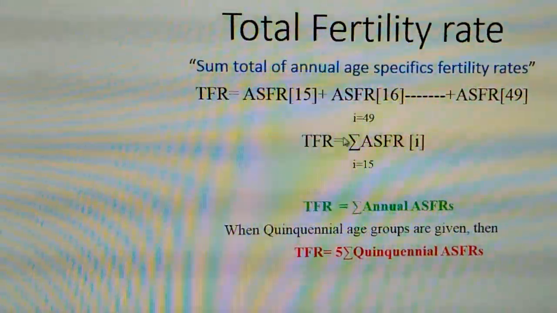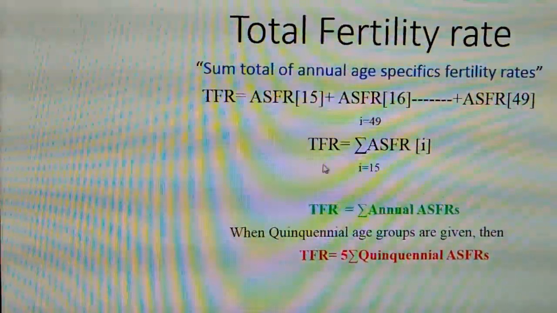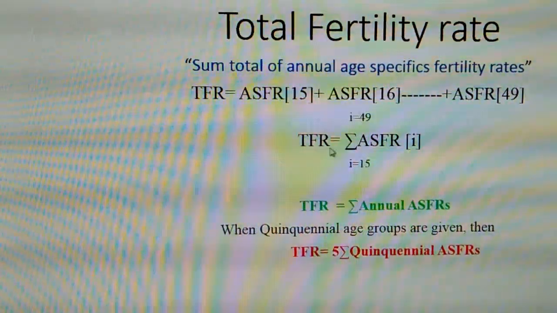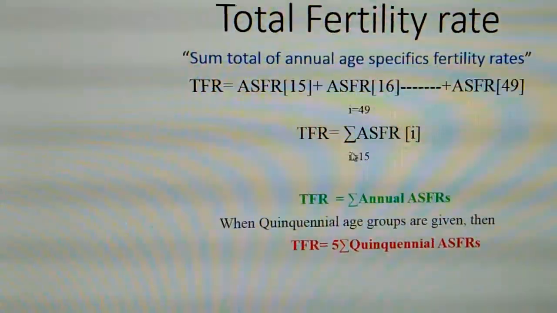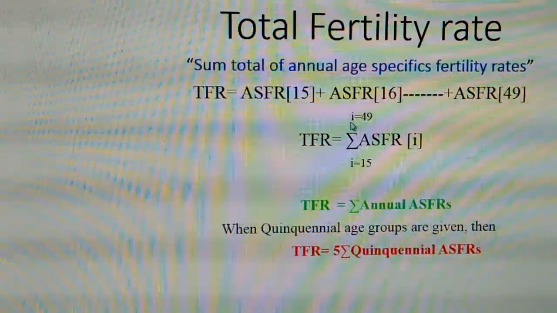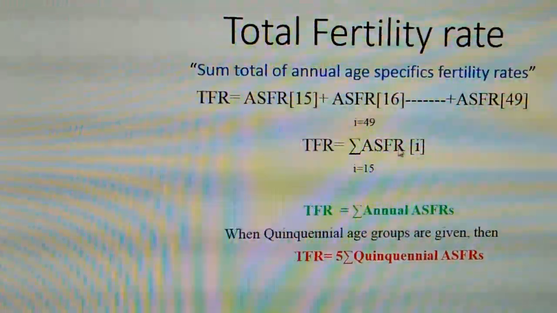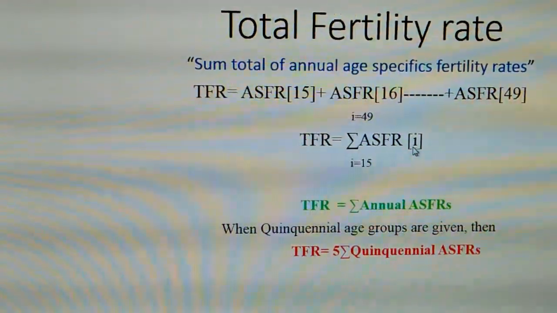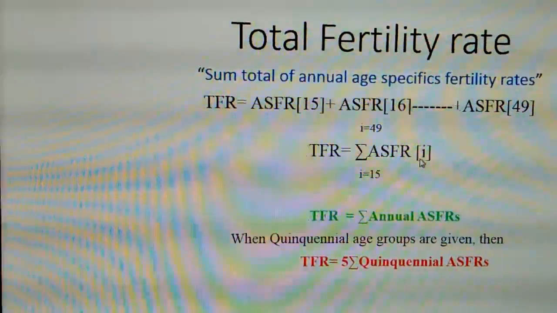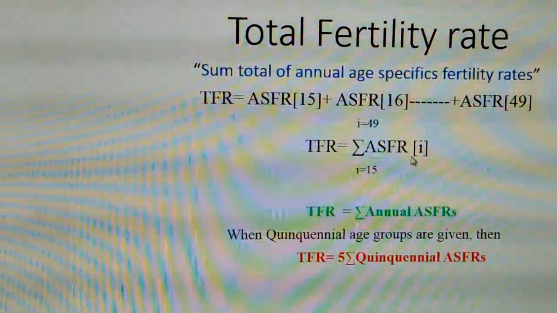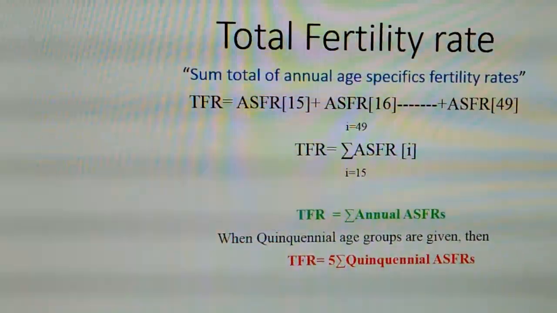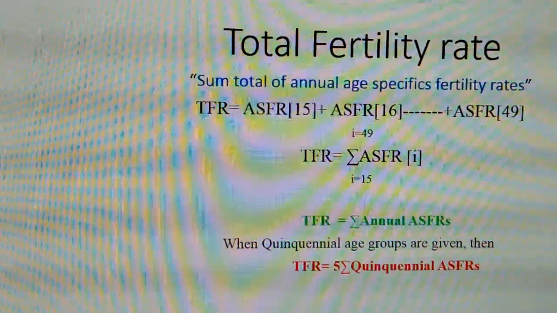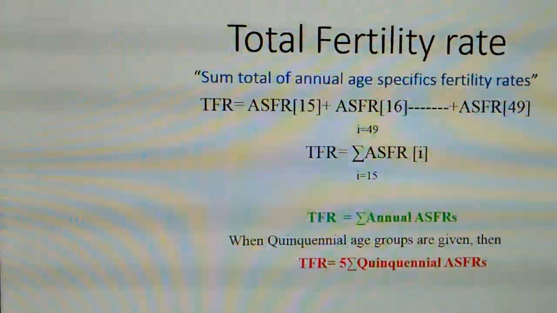This symbol is called summation. Therefore, we have TFR equals summation, i goes from 15 to 49, ASFR again within the bracket i. This i is always 5 because the age group of childbearing age is 15 to 49, and in this data all the class intervals will be of width 5 years.